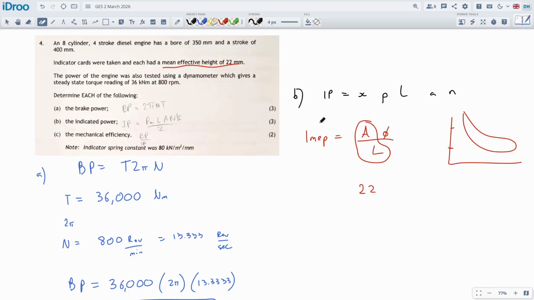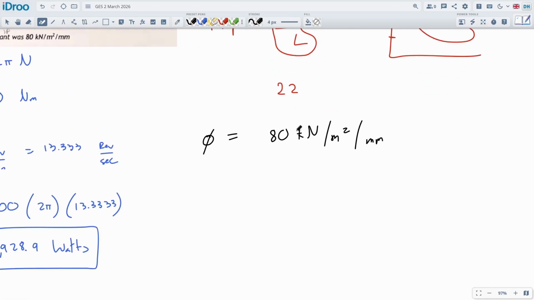This phi is our spring coefficient, but they said our spring coefficient is 80 kilonewtons per meter squared per millimeter, which is a right mess. But kilo is 1,000, so I could write that as 80,000. The newton per meter squared is the same as a pascal, so I could write that as pascals. And this will be the same as 0.8 bar.